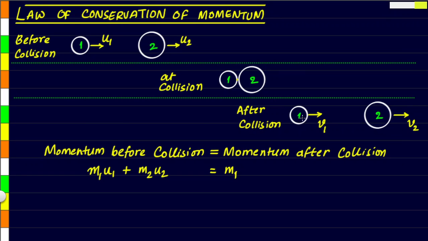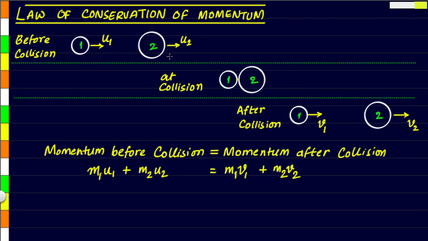So m1 is the mass of the first object, v1 is the final velocity after collision for the first object, and m2 is the mass of the second object, and v2 is the velocity of the second object after collision. So this momentum remains the same before the collision as well as after the collision. With this equation we can find one of the velocities if the other three velocities along with the masses of both the objects are known.